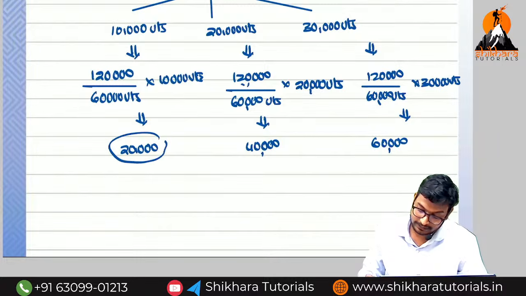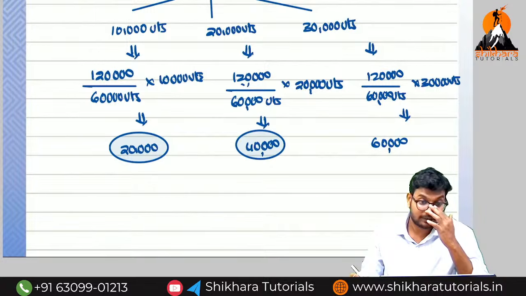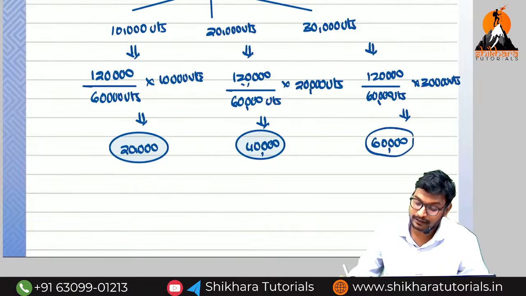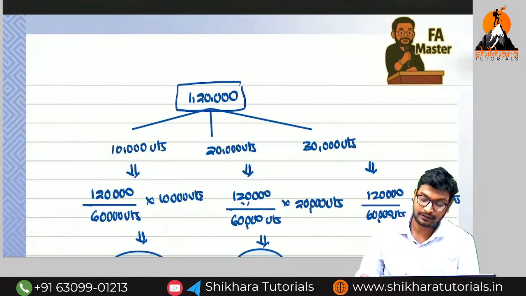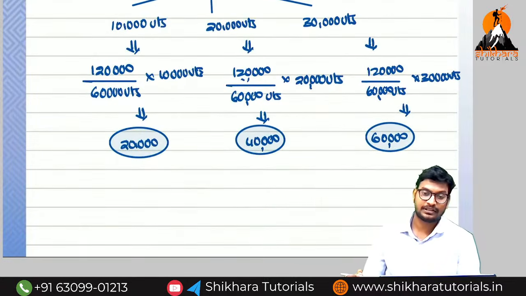For the first year, 20,000 rupees is the rent we need to transfer to the P&L account. Second year 40, third year how much, amma? 60. So like this we need to do the apportionment. This is called as total rent. So I think you got the picture about this one.